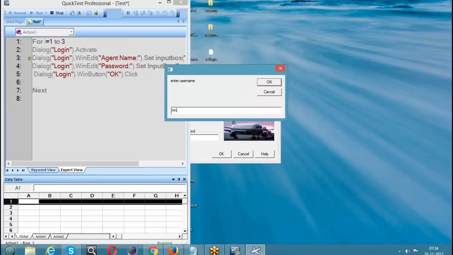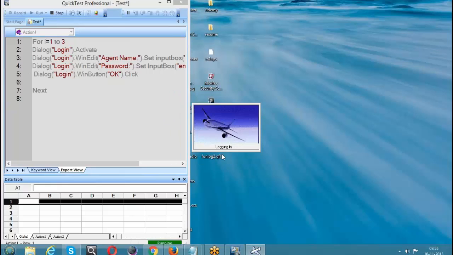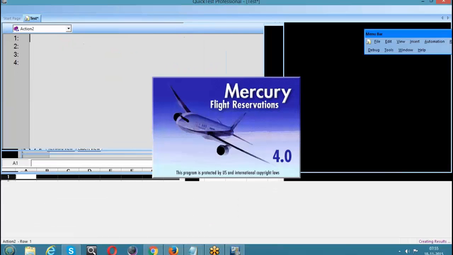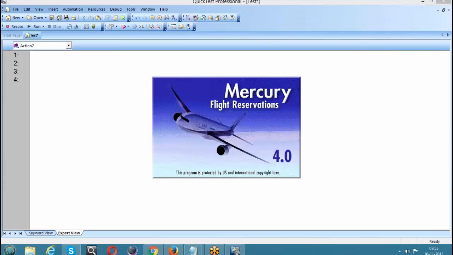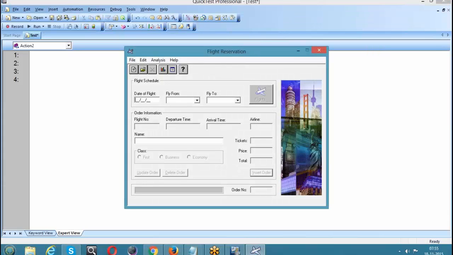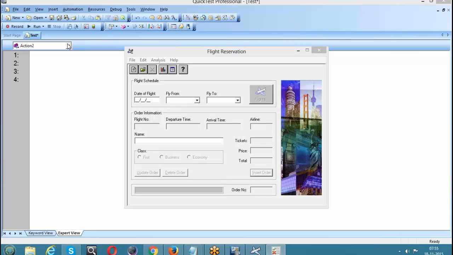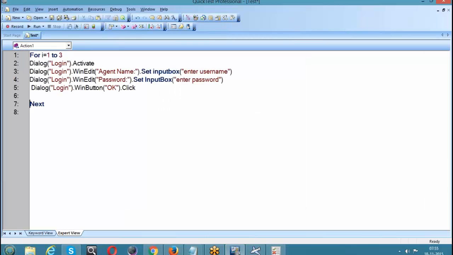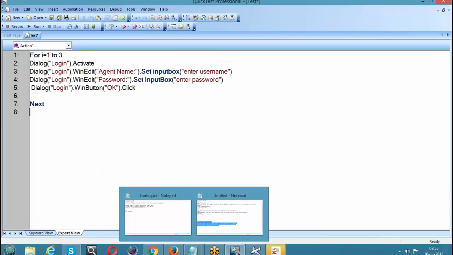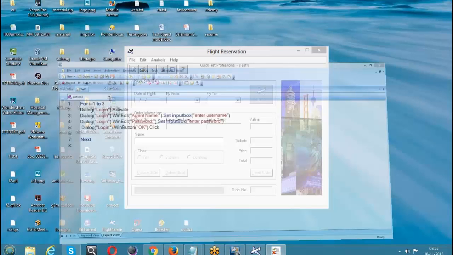This is the third iteration. Once the 3 iterations are done, it will close the execution because I have written I is equal to 1 to 3. See here, it has been closed. If I write I is equal to 99, it would have repeated the same script 99 times. Is that clear? That is what the loop statement is.